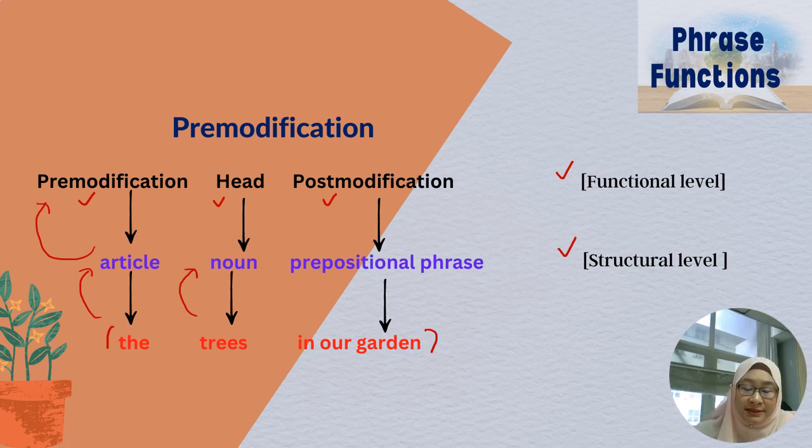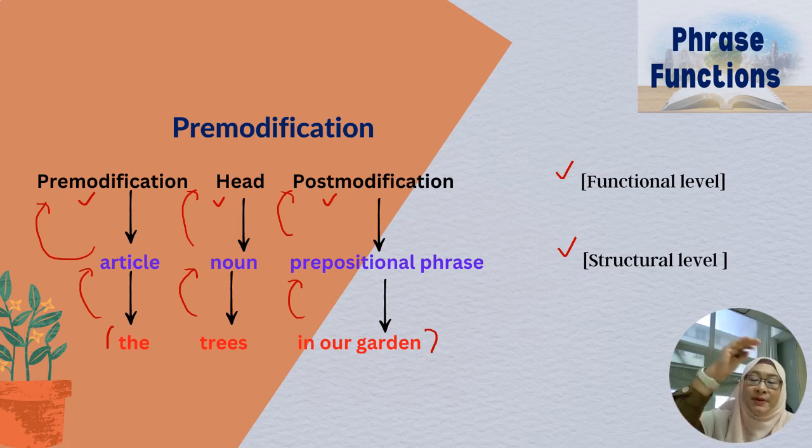The trees is a noun, which we identify as the head, while in our garden is a prepositional phrase that belongs to the category of post-modification at the functional level. So pre-modification, head, and post-modification is the functional level, the first level, the big umbrella. And then when you narrow it down, it goes to the structural level, in which we identify it according to its word classes.